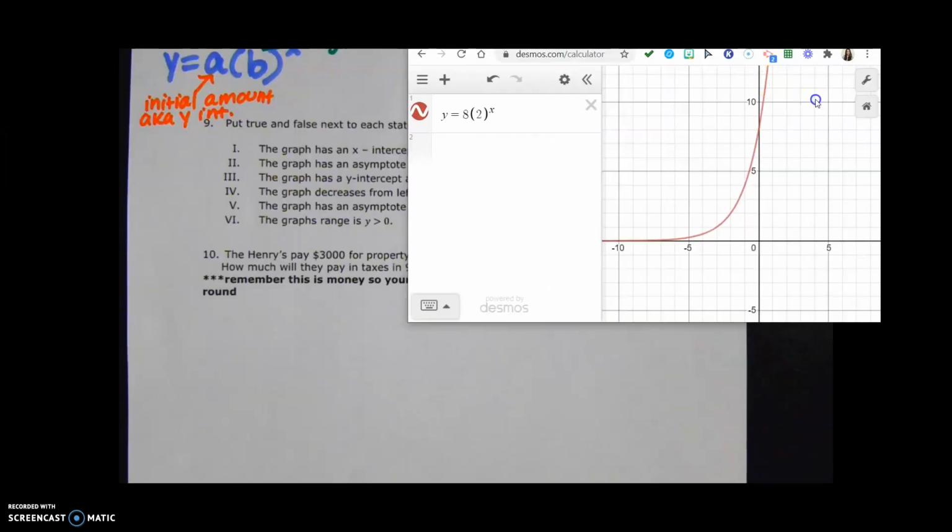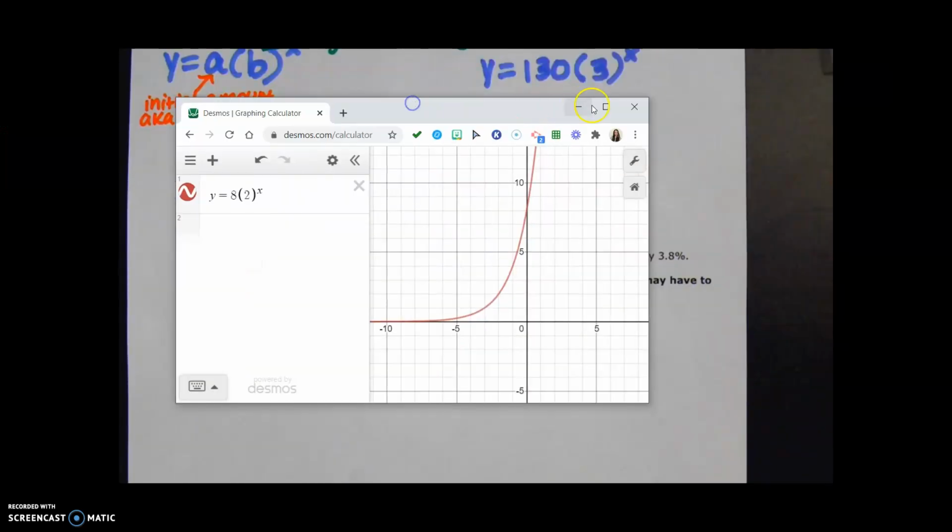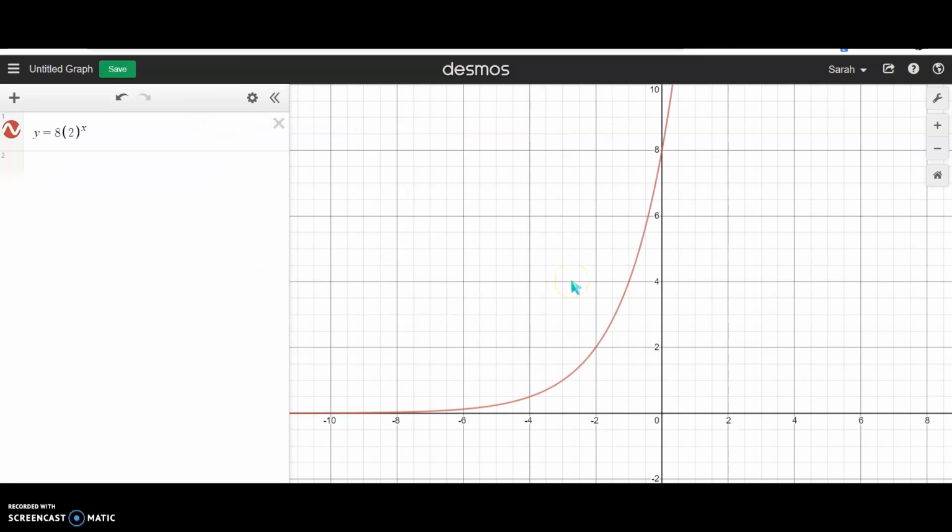All right, so let's see what our options are. I'm just going to look at my paper copy over here. The graph has an x-intercept at 8, 0. That is false. 8, 0 is over here. There's no function over there, so I'm going to put false for that one.